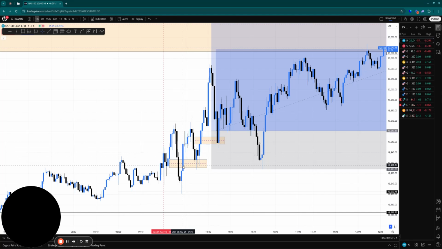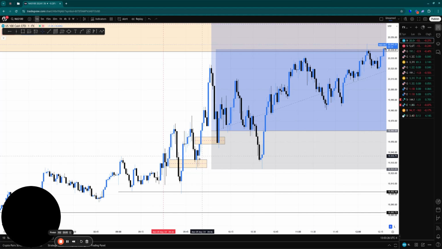We get a mitigation of this inverse fair value gap after the 9:45 bullish close. So now we're just looking for a break of structure to the upside. Boom, we get it. This is where I wanted to enter. But I didn't get the opportunity because I was on the phone with someone.